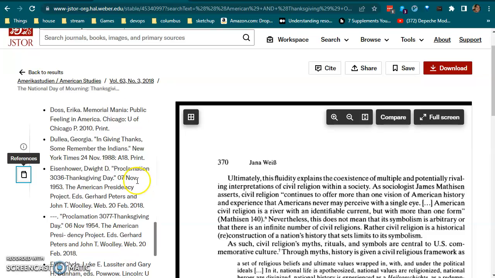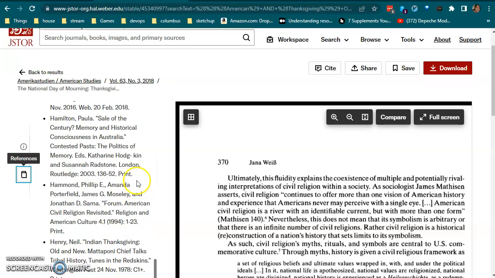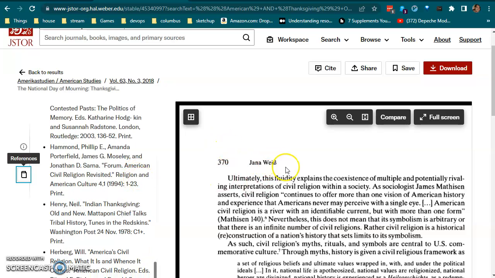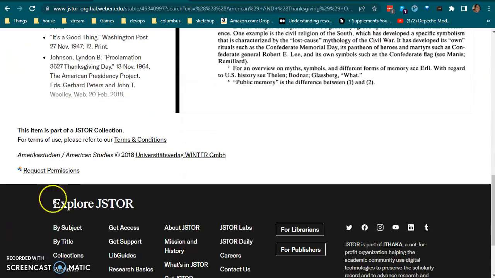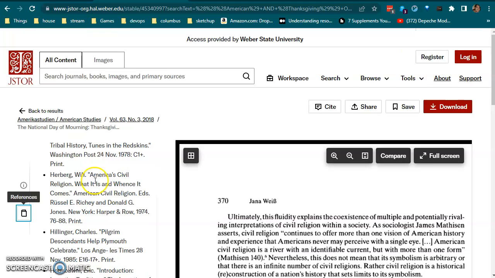And then really the only author for this article was herself, Jana Weiss. So I think that makes things a little bit easier for us to have only one author. That way we know her viewpoints.